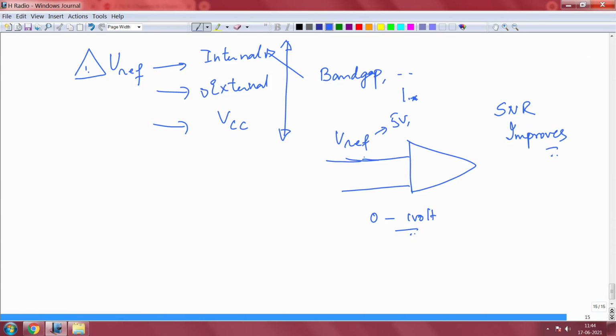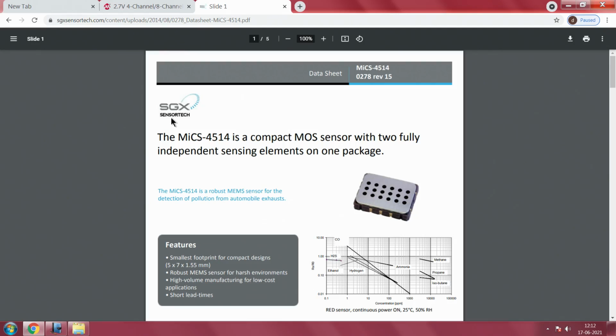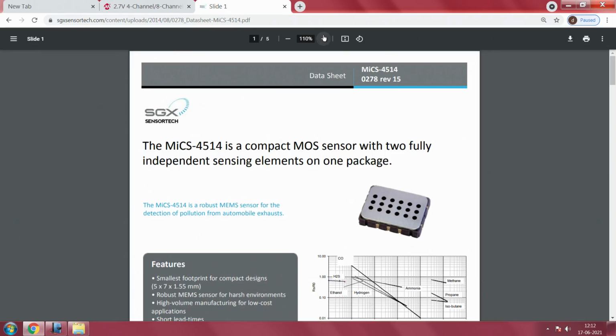sensing applications. Now let us complete this discussion on sensor interfacing to an IoT device, an embedded device. Let us draw our attention to an important sensor which is basically measuring nitrogen dioxide, and that sensor essentially is a semiconductor sensor. It is also measuring carbon monoxide, it is giving you both. And one such sensor is this SGX Sensortech MiCS 4514, may be useful to expand a little bit. As you can see, this is a MOS sensor with 2 fully independent sensing elements in one package.